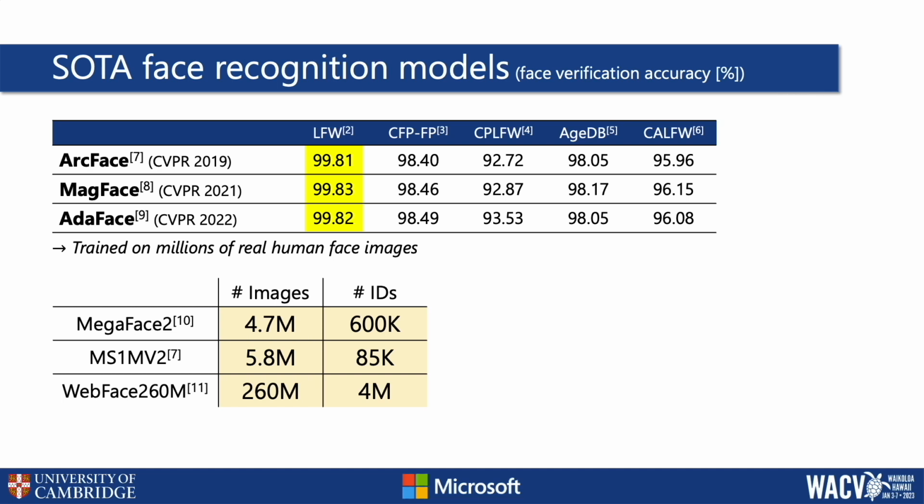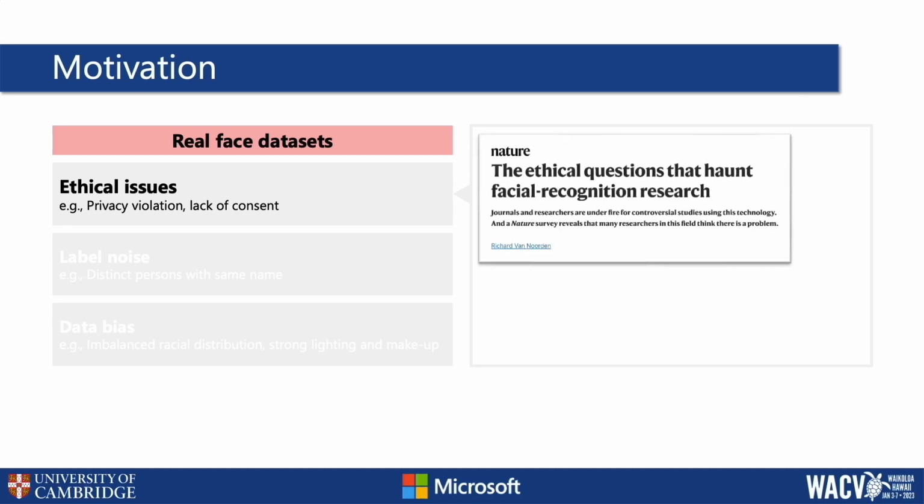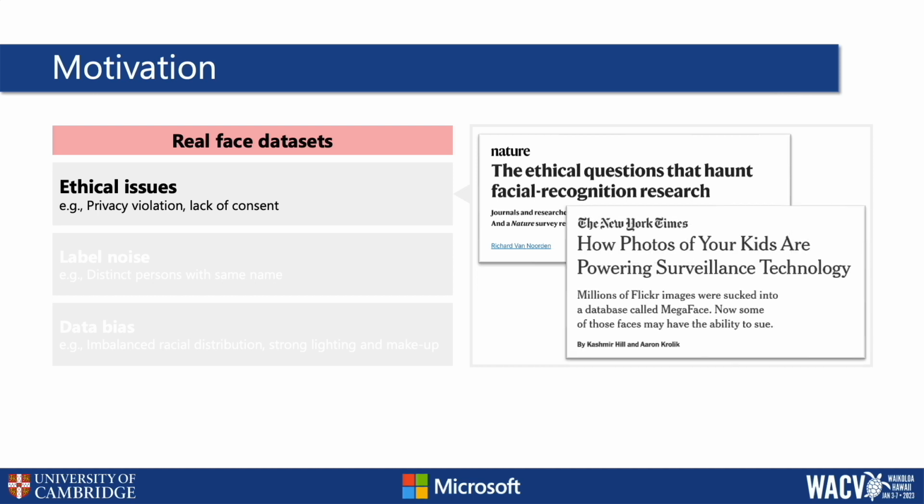Here are some of the commonly used datasets. While most of them contain celebrity images, datasets like MegaFace collected images of the general public using Flickr. There are several problems associated with these large-scale face recognition datasets. First of all, they have ethical issues, including privacy violation and lack of consent. Following severe criticism, public access to several datasets has been removed.